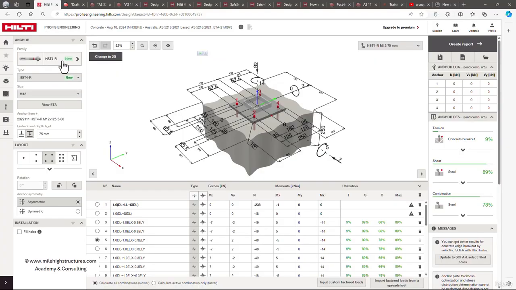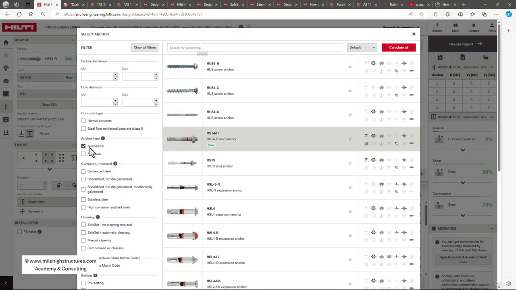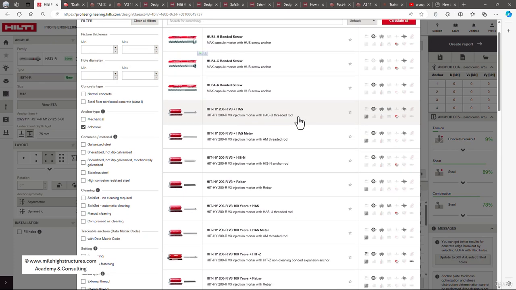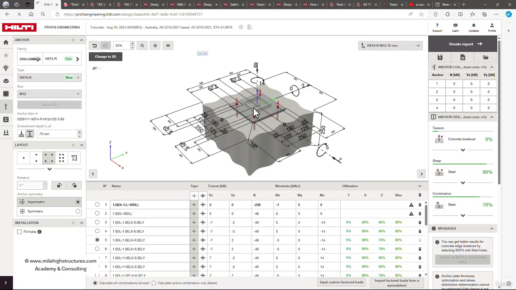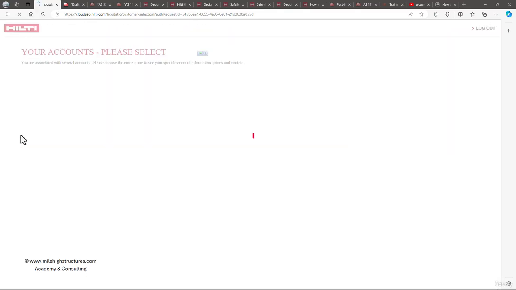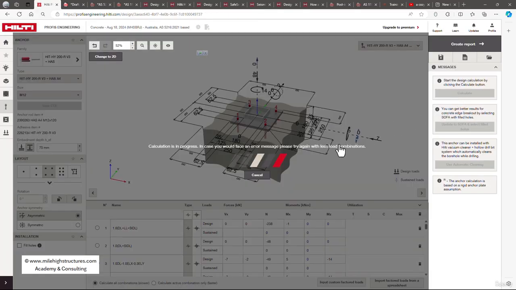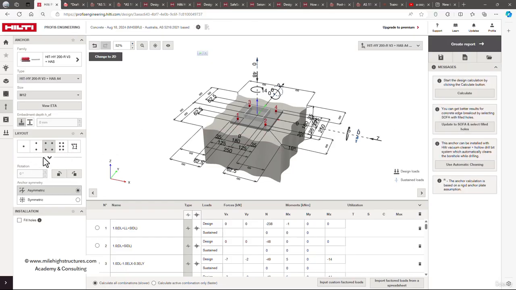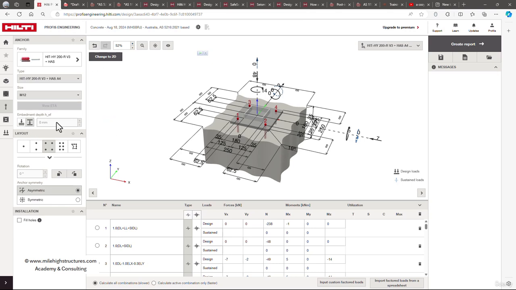Similarly, let us say if we want to go for the chemical anchors also, so instead of the mechanical, we just need to check for the adhesive anchors. And as I said, the anchor that is easily available in Australia is basically HIT HY 200 RV3 plus HAS. So we can select this particular anchor here, and we can just check with the depth that is required. So we can again click on the calculate option, and here we can see that it is failing a little bit in the design. So what we can do is let the software calculate the embedment depth here, or we can enter the embedment depth manually also.